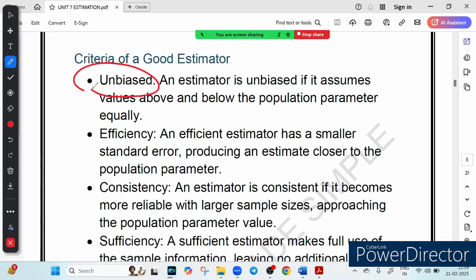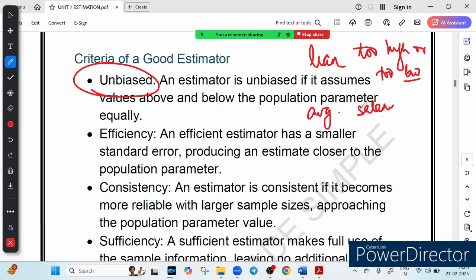First, it should be unbiased, which means it should not lean too high or too low. For example, if we estimate the average salary of a bank employee, the method should not always overestimate or underestimate the actual salary, right?